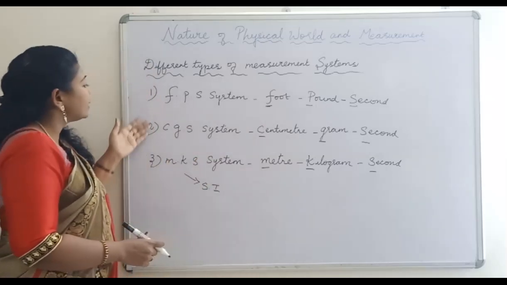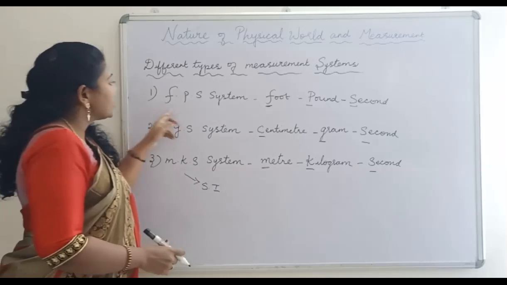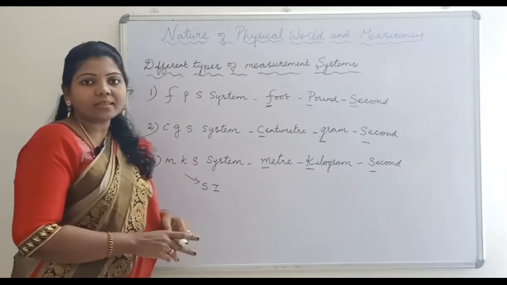So these are the three systems of measurement. First one is the FPS system, CGS system, and the MKS system.